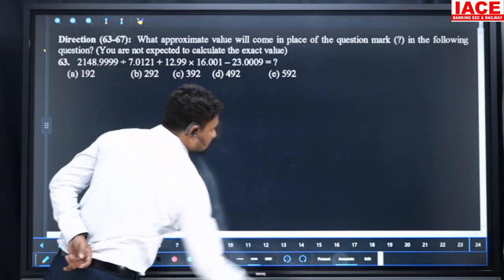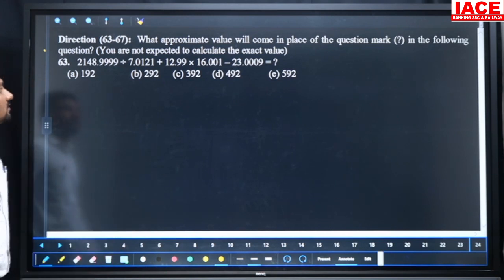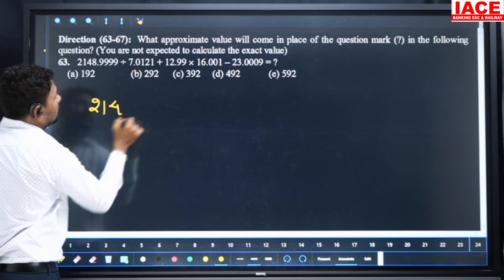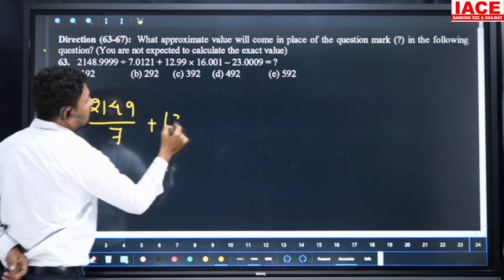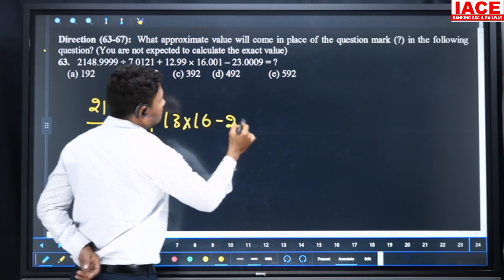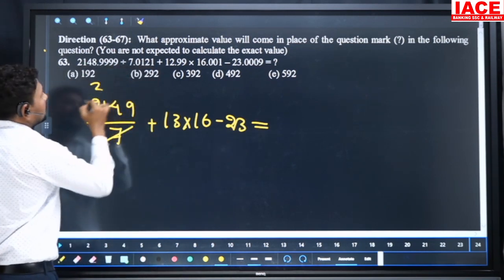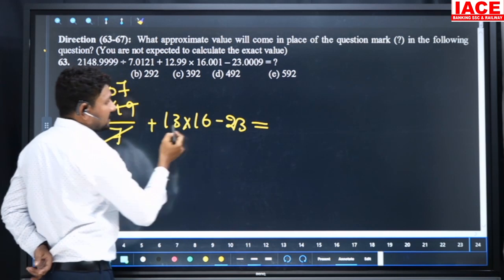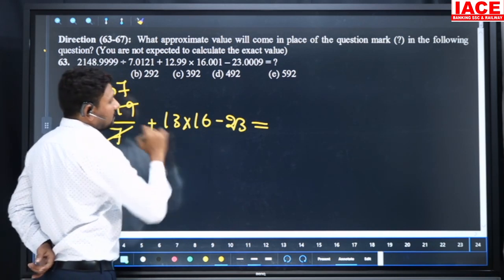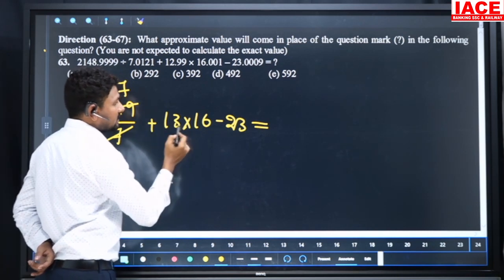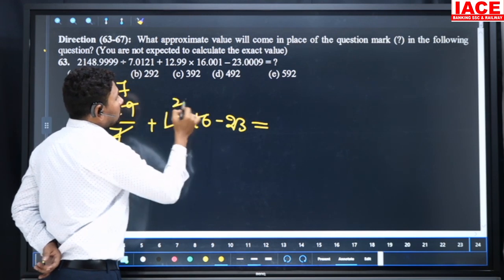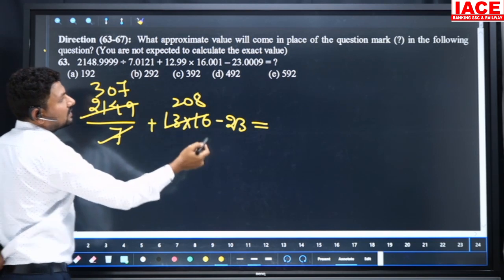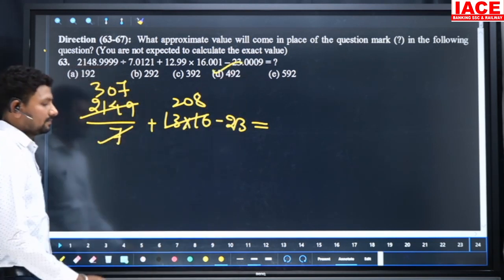And we have approximation and simplification, questions 63 to 67. We should simplify 2148.99. We can write 2149 divided by 7 plus 13 into 16 minus 23. Look here, 7 3s are 21 and 7 7s are 49, 307. 13 into 16, 16 3s are 48, 160. It is 16 into 10, 160, and 16 3s are 48. It is equal to 208, and 307 plus 208 is 515. From 515, 23 will be removed. Our option is D, 492.